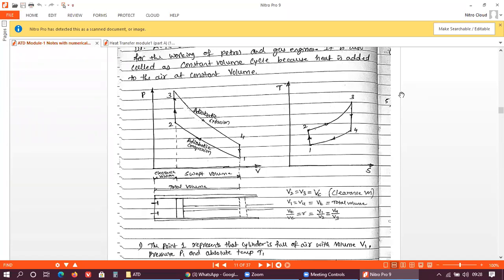Okay, it is not that hard, you can easily do that. Okay, so today we will discuss the processes in an Otto cycle, as you can see in the PV diagram, what those processes are. Later on we will discuss how to generate the efficiency equation for the Otto cycle, and if possible we will also derive an expression for the mean effective pressure of the Otto cycle, right?